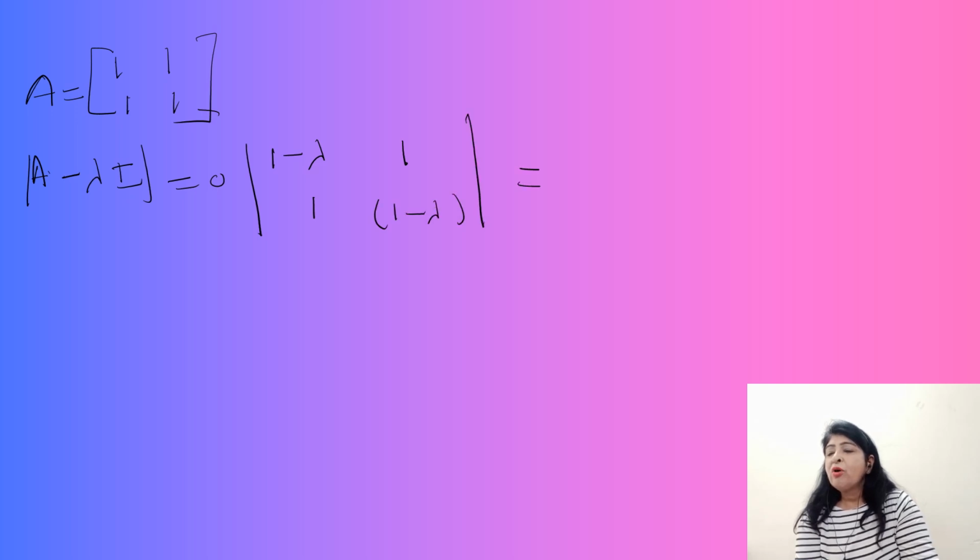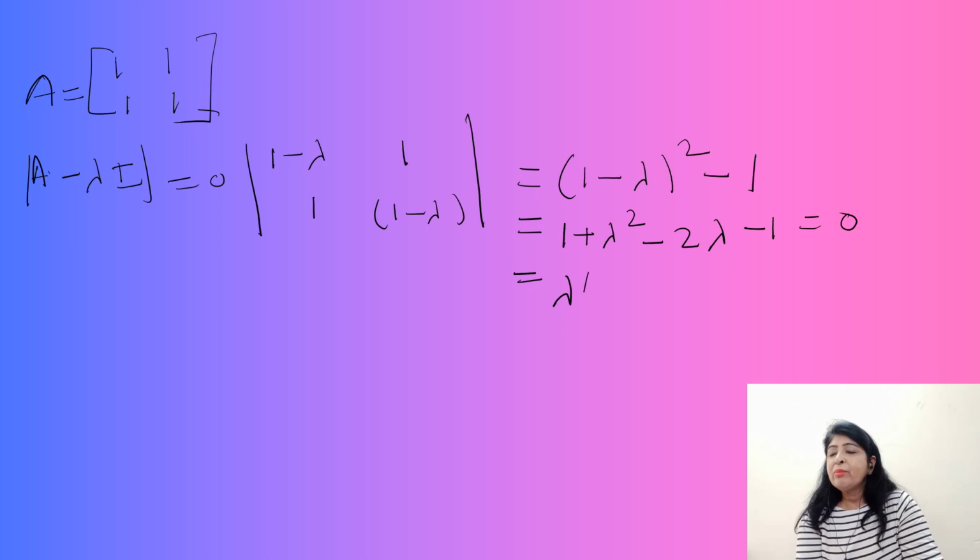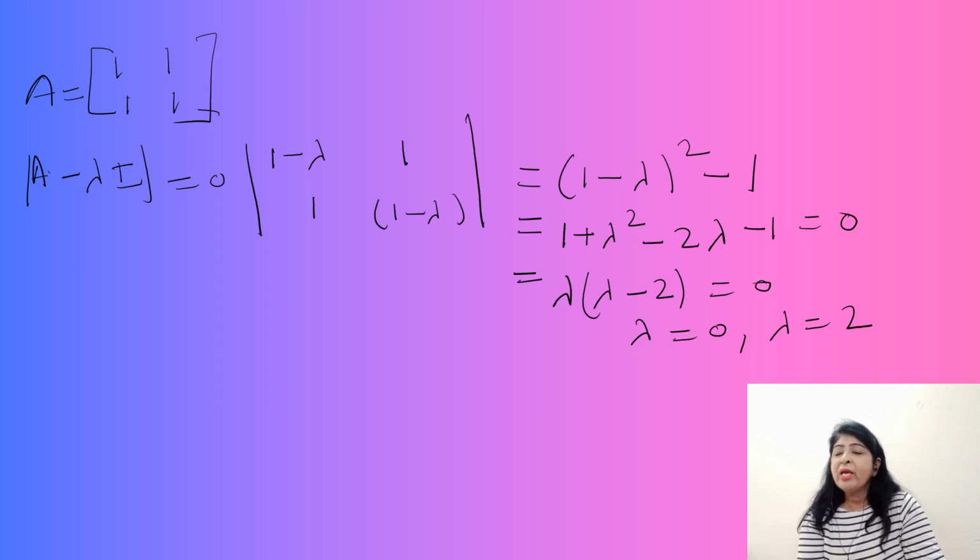Solve it. (1 minus lambda) whole square minus 1 is equal to 1 plus lambda square minus 2 lambda minus 1, which is equal to 0, which gives lambda times (lambda minus 2) equal to 0. So lambda is equal to 0 and lambda is equal to 2. These are the two eigenvalues.